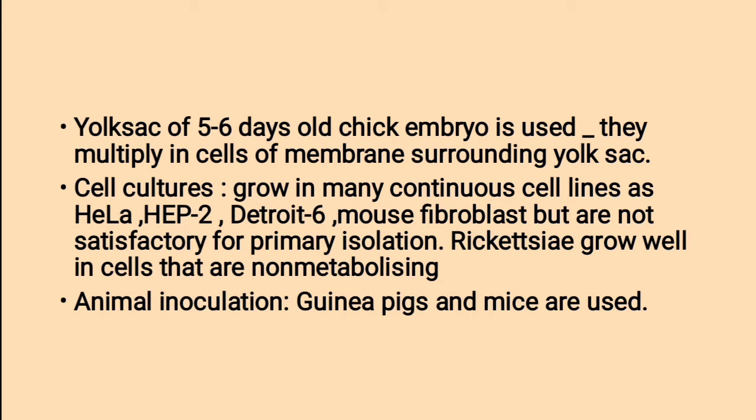In cell cultures, they grow in many continuous cell lines such as HeLa, Hep2, Detroit 6 or mouse fibroblastic cells, but these are not satisfactory for primary isolation. Rickettsia grow well in cells that are non-metabolizing. Then animal inoculation. Mainly guinea pigs and mice are used for animal inoculation.